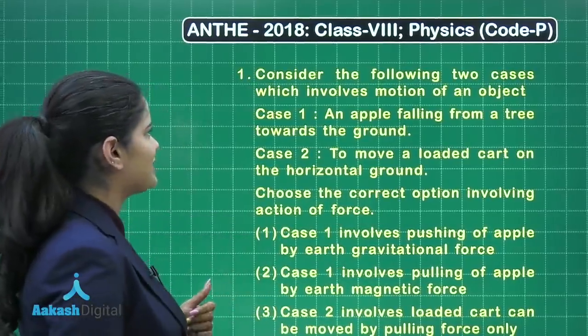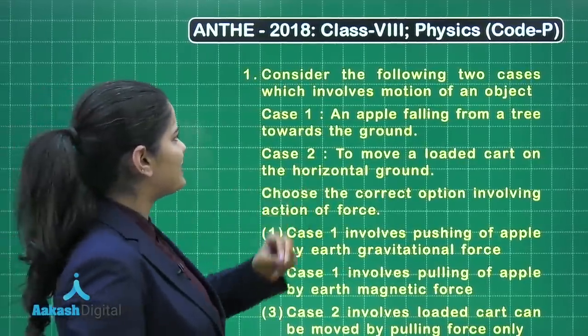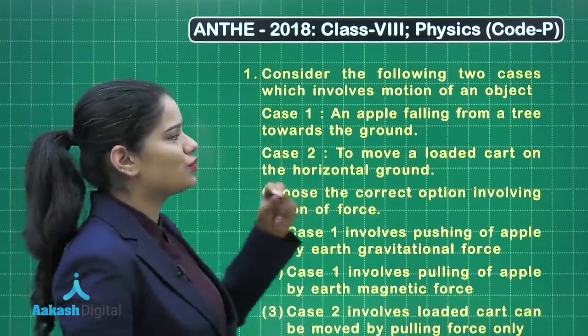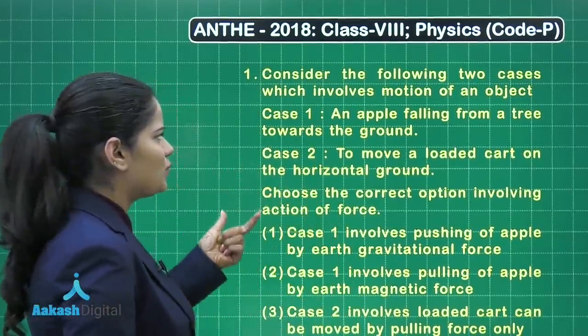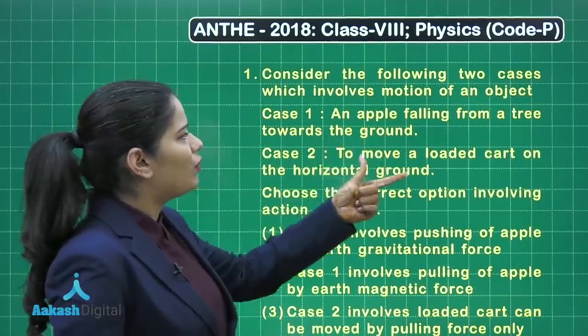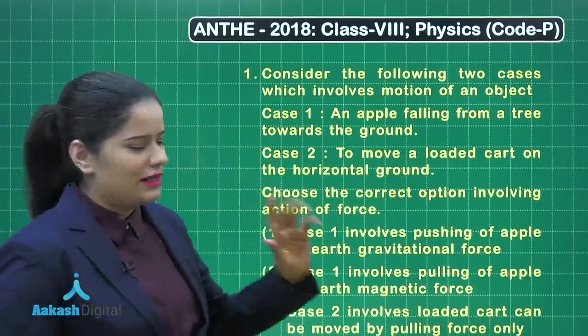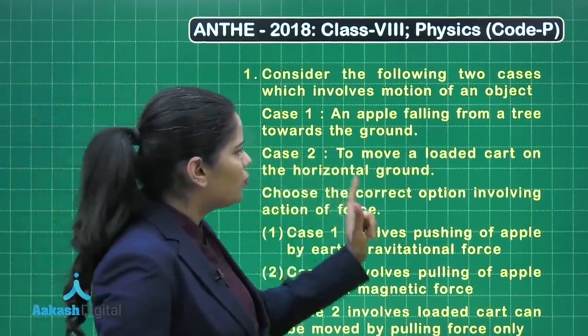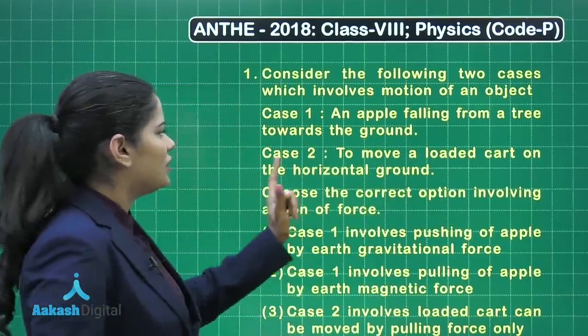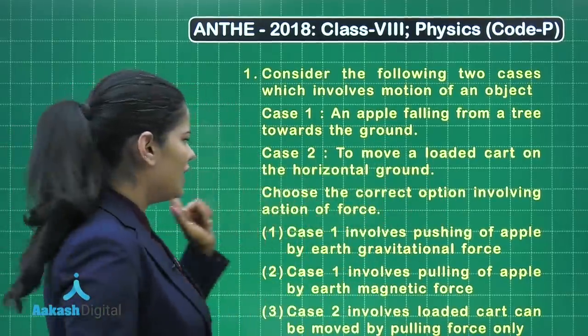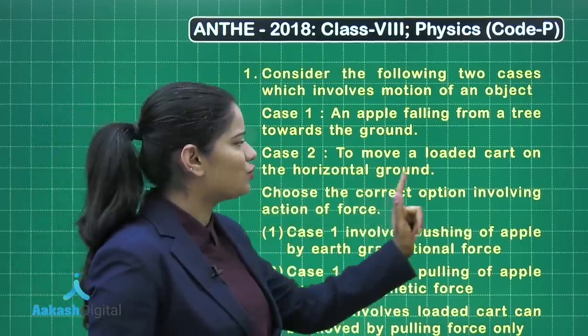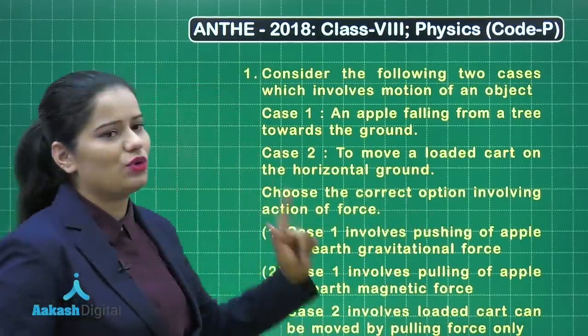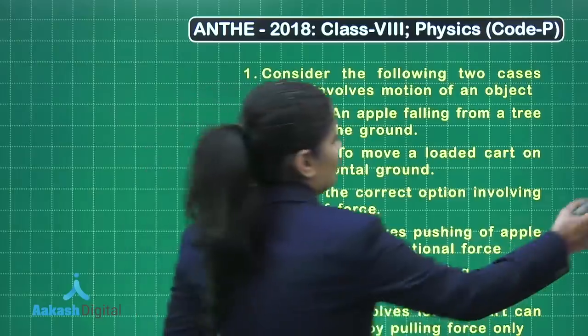Let's read this question. It says, consider the following two cases which involve motion of an object. As per case 1, we are given an apple falling from a tree towards the ground. Case 2, we are given to move a loaded cart on the horizontal ground. Now we need to choose the correct option involving action of a force. So if we just read these